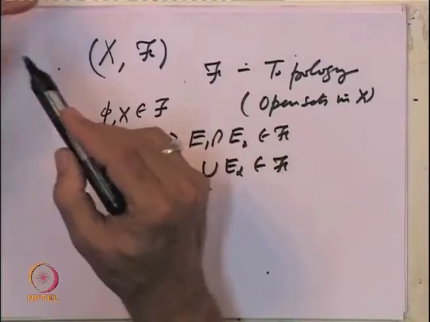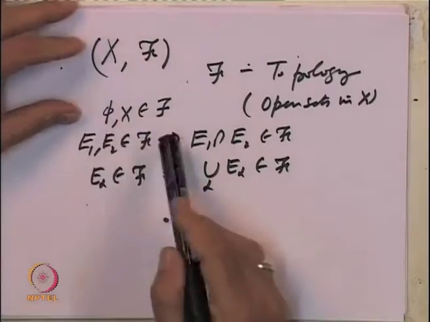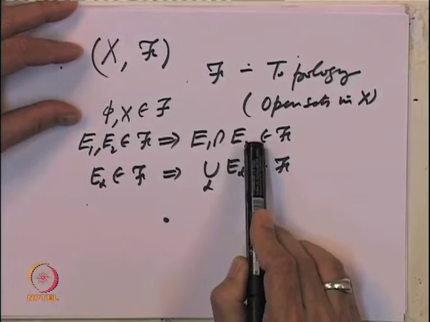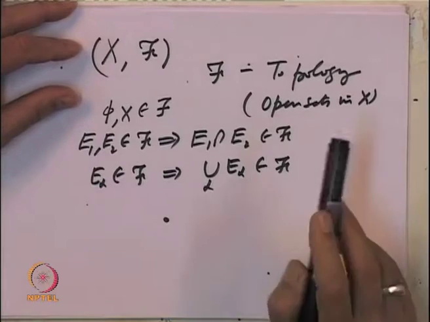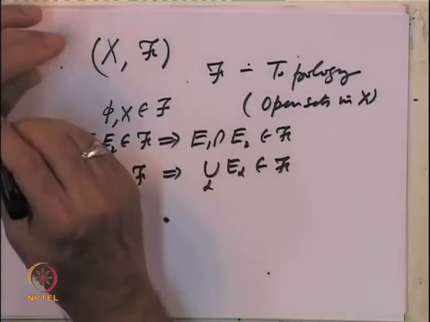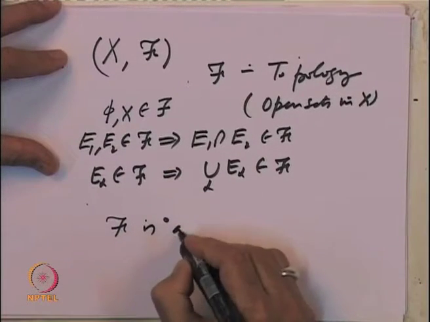So, a topology is a collection of subsets of a set X such that the empty set belongs to it. It is closed under finite intersections and closed under arbitrary unions, and such collection of sets are called open sets.